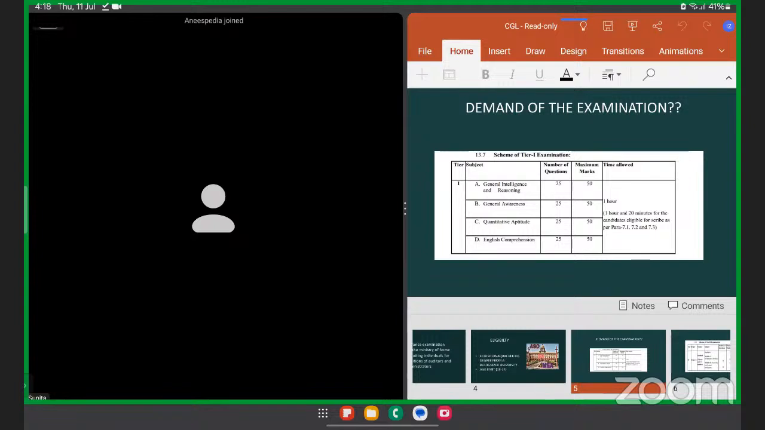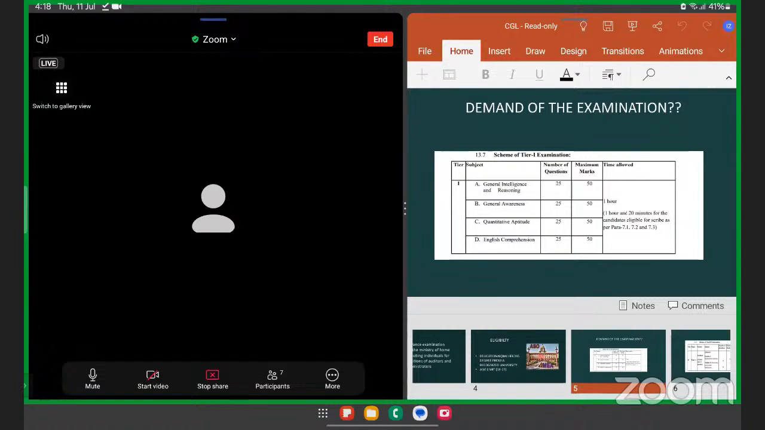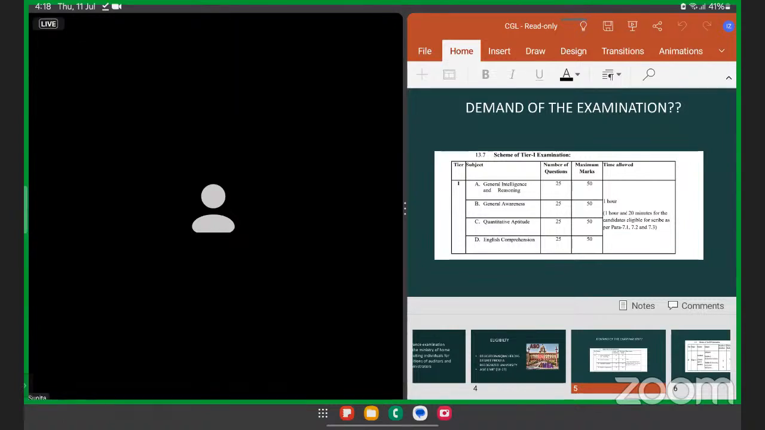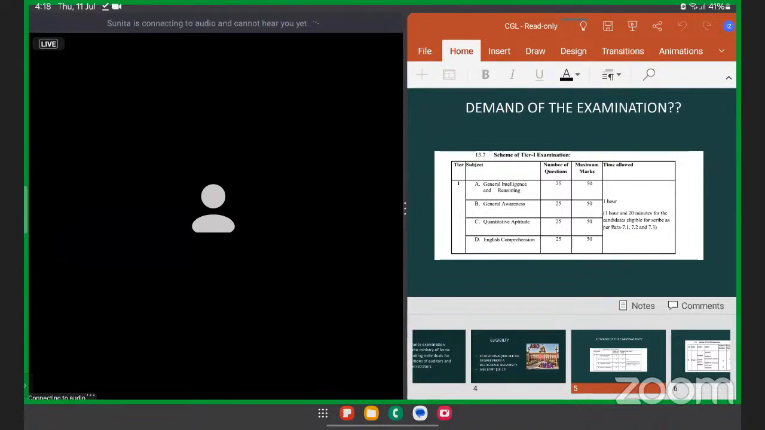Now the SSC keeps a tier 1 examination, which is the screening test, and the screening test consists of 100 questions, and each section is divided into 25 questions. We have 4 sections and there are 100 questions for that, and each question carries about 2 marks. So the total marks are 200 marks, the total questions are 100 questions.